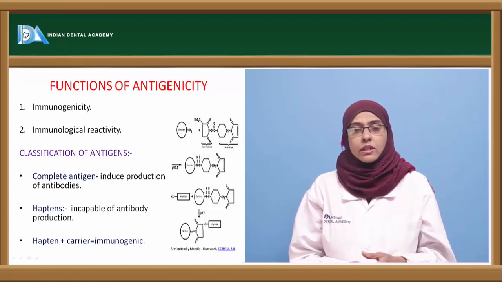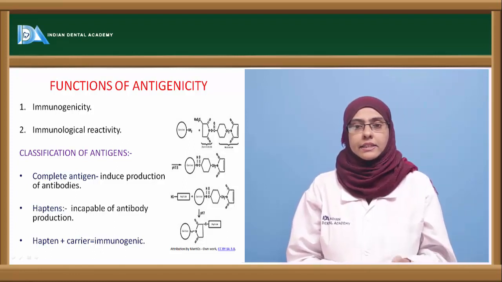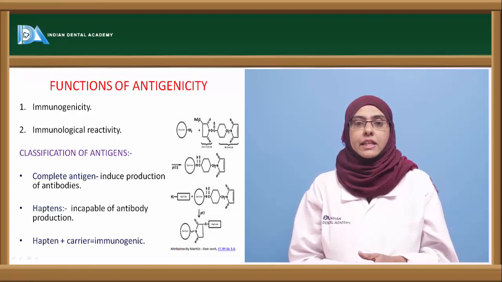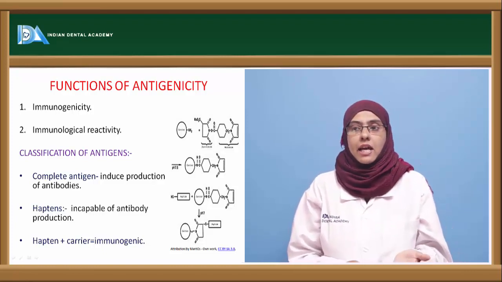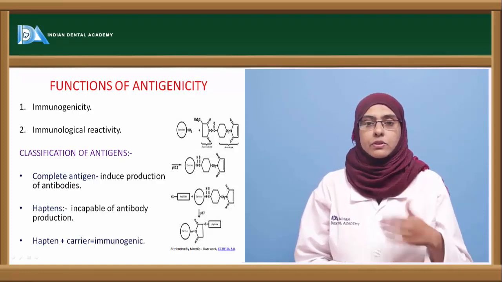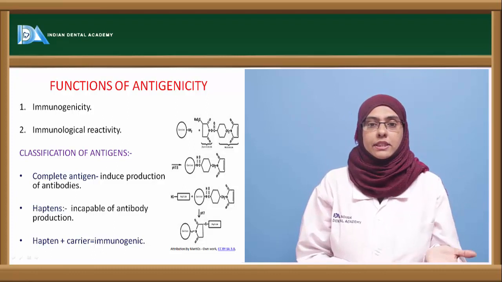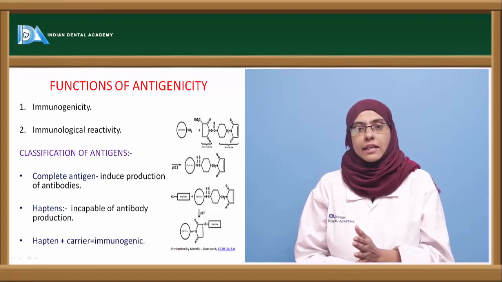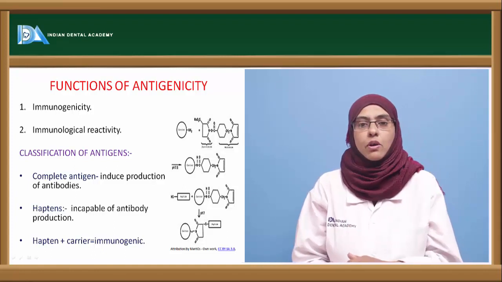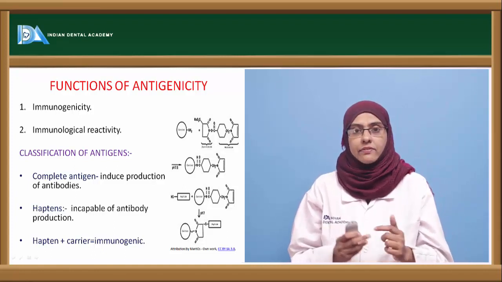The concept of antigenicity, or the important attributes of antigenicity, is that it can either act to develop the immune system or immune status, called immunogenicity, or it can also act in a way to react with the components of the immune system, which is called immunological reactivity. So there is a difference over here.